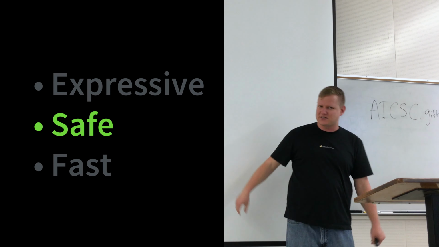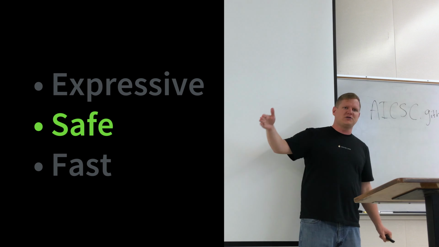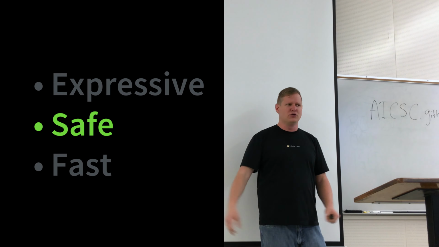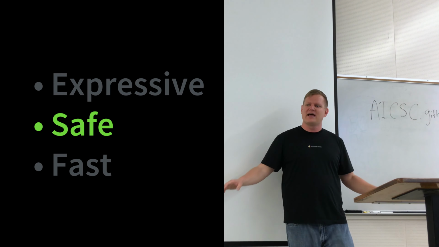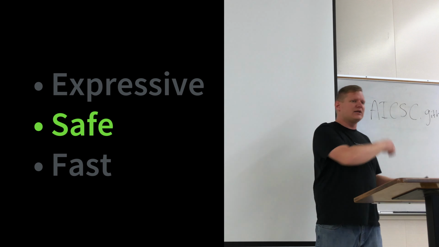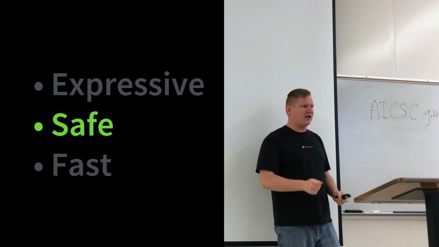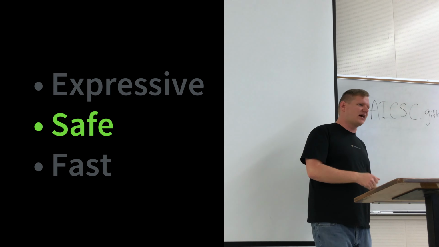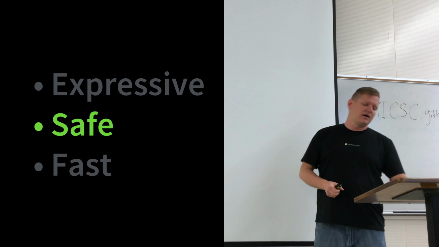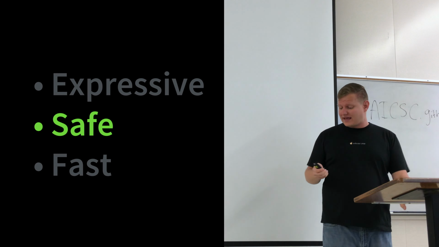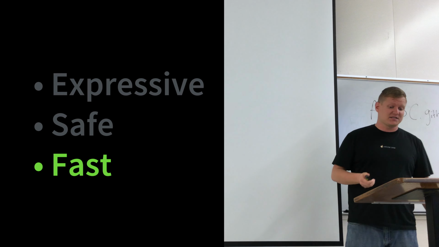So I know this object has 3 strong references. And then once the function is done with it, it'll decrement that number and say, okay, now there's only 2, now there's only 1. And as soon as it notices that the object does not have any strong references, then it will deallocate that. The cool thing there is that all of this can happen at compile time. It doesn't need to happen at runtime. So it doesn't take any extra resources away from your program, which is cool. And that kind of leads into the last point, that Swift is fast.